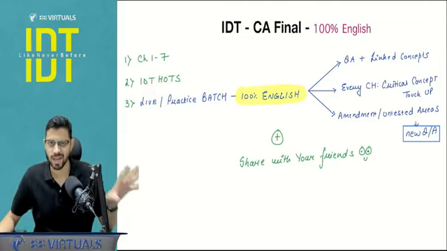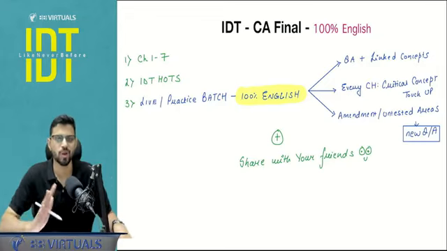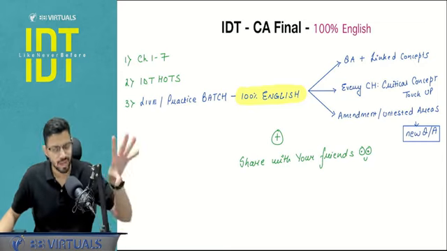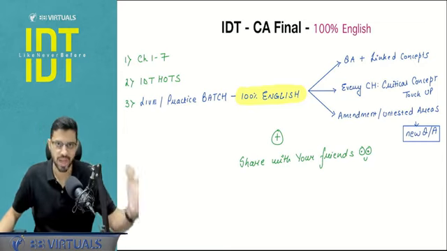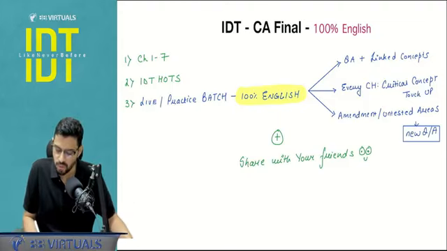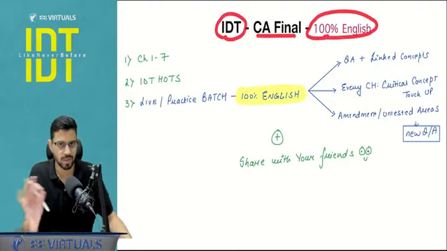Okay, so don't worry, now we will be starting. This is the first video out of many that you will be getting. I will take 5 to 7 minutes of your time just to explain how we are going to go about the things for your January 26 attempt, and then we will jump to the supply revision. Okay, so this is for your IDT CA final that is going to be 100% English.